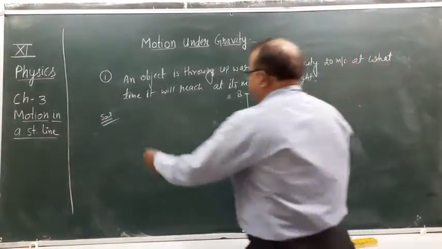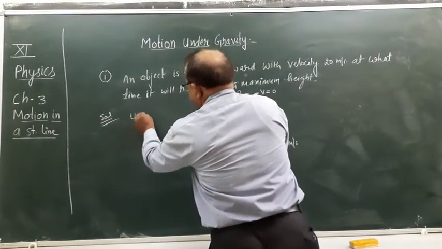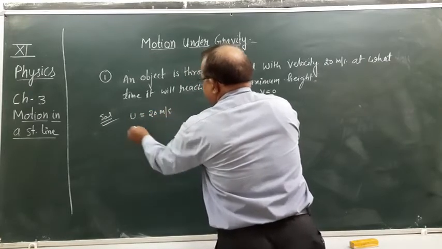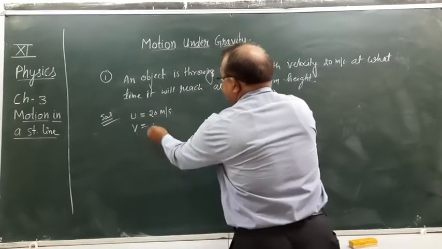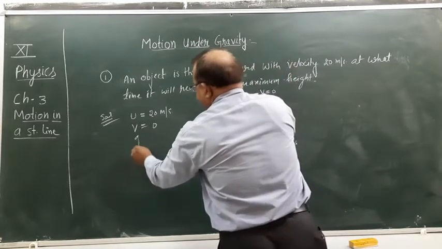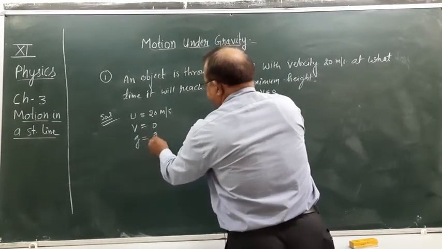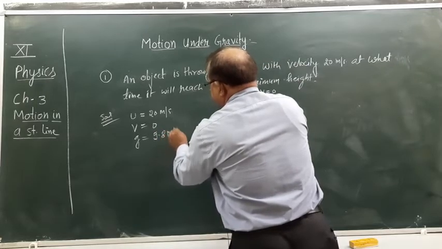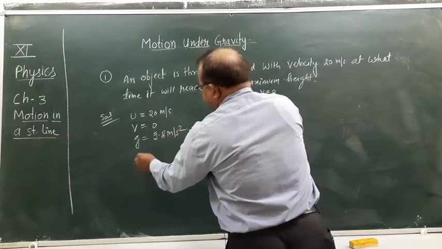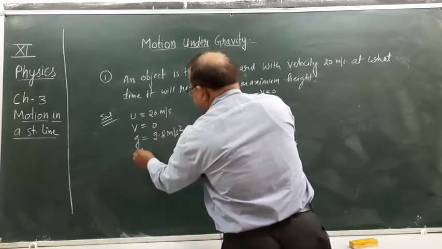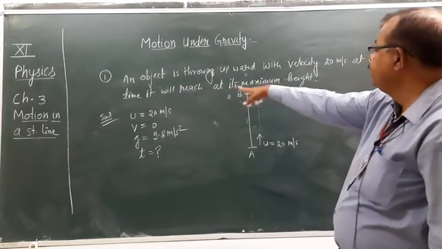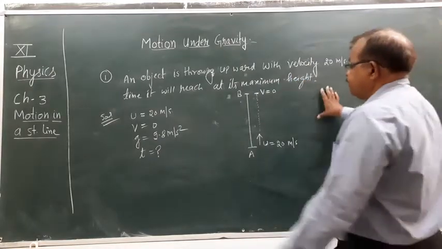So u, the initial velocity, is given as 20 meter per second. Final velocity is 0. Acceleration due to gravity is 9.8 meter per second square. We have to find the value of t. At what time does the object reach its maximum height?